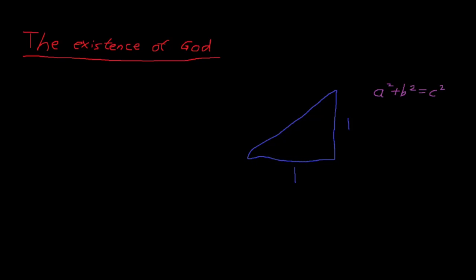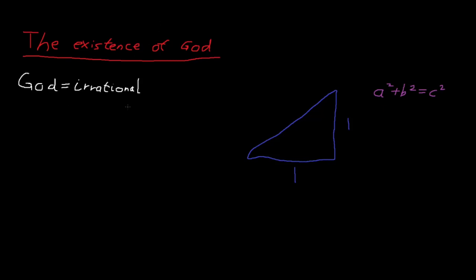In today's video, we are going to be proving the existence of God using maths. And we'll start off by saying that God, or at least the concept of God, must be irrational. That is to say that to rationalize the concept of God is impossible because God is infinite. So we cannot rationalize God. Therefore, God must be irrational.